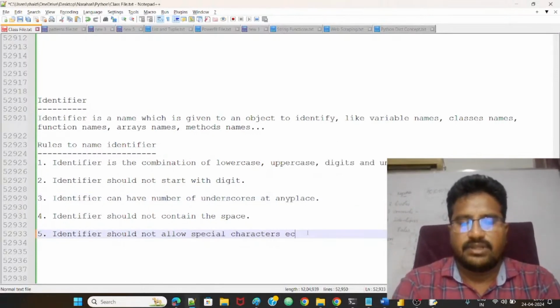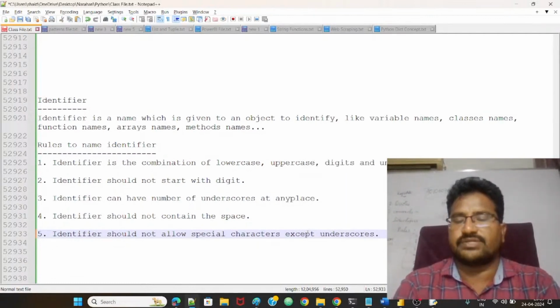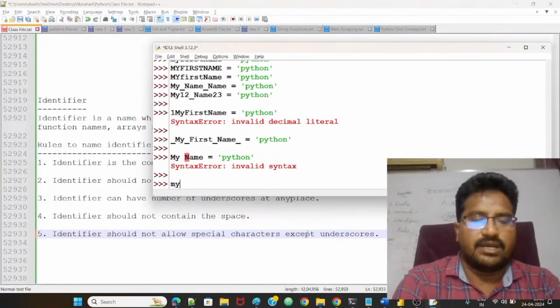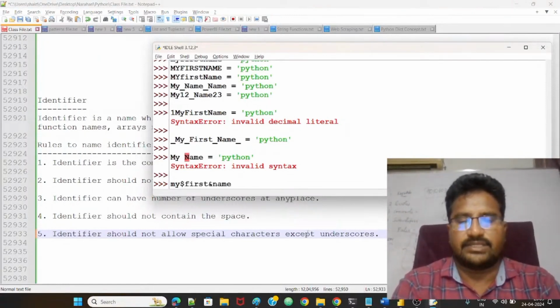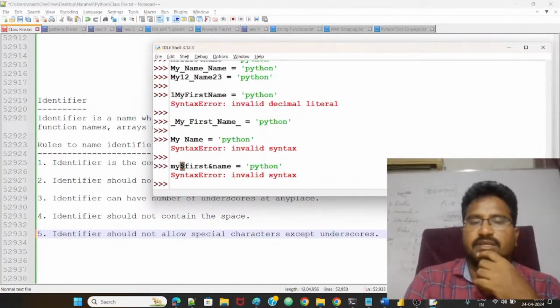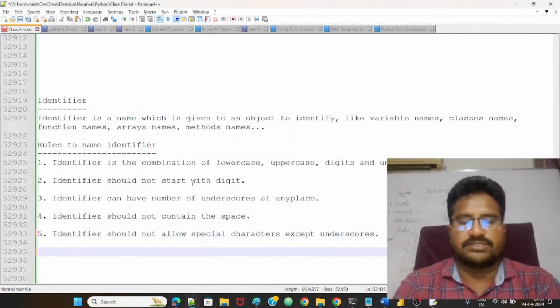All of you observe now. My dollar, suppose first ampersand name like this. Not allowed. Which one? Special characters.